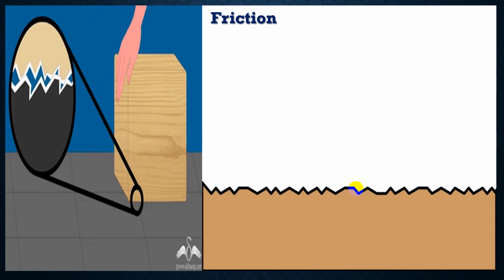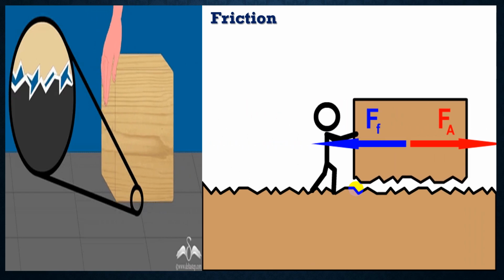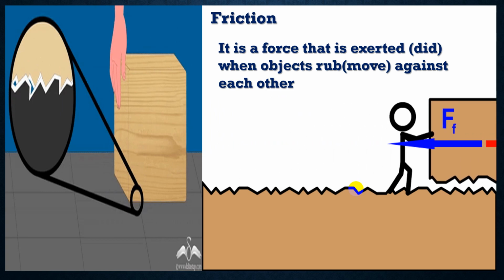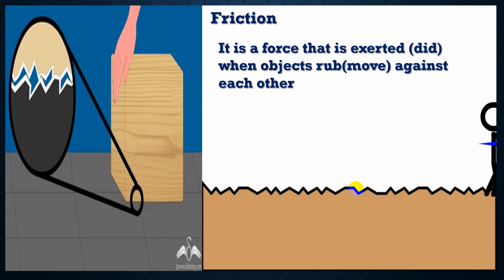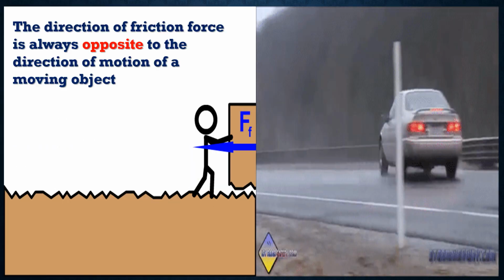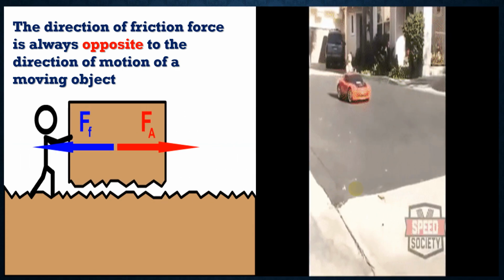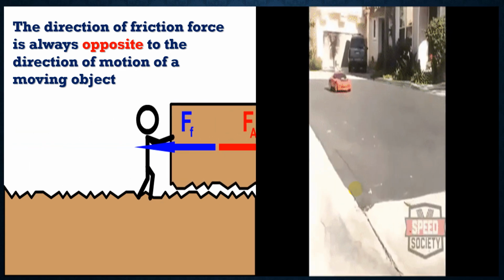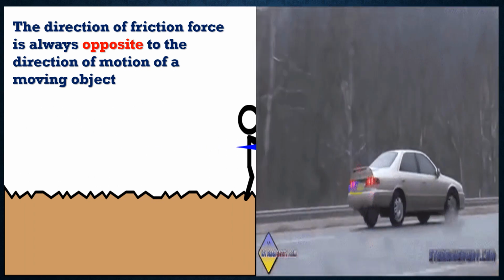Then there is motion between these two surfaces in contact, but this motion is in different directions. So friction is a force that acts when objects move against each other. Again, friction force appears if we have two surfaces in touch or in contact, and the motion of these two surfaces is in different or opposite directions.